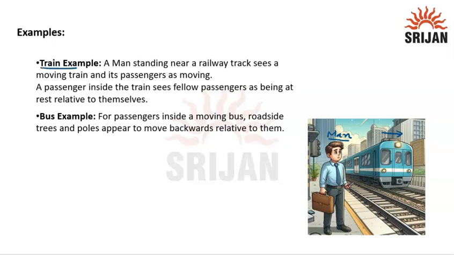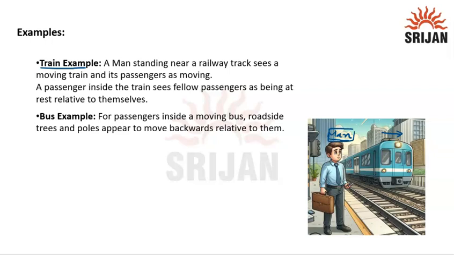First is this train example. A man standing near a railway track sees a moving train and its passengers as moving. So this is a man who is standing on a platform and sees this train passing on a railway track. So according to this man, this train is moving on the railway track. According to the man, this train is in motion. But according to the train, the man is at rest because the man is not going to change his position.